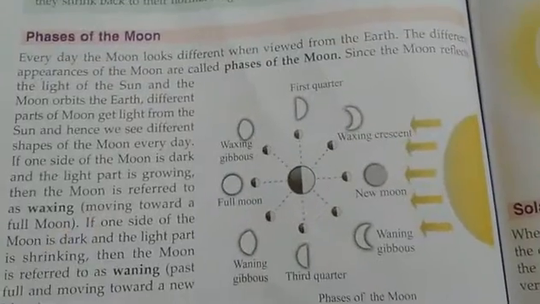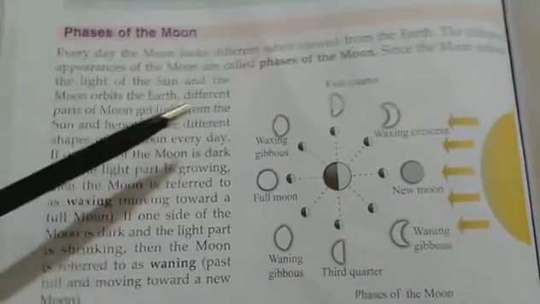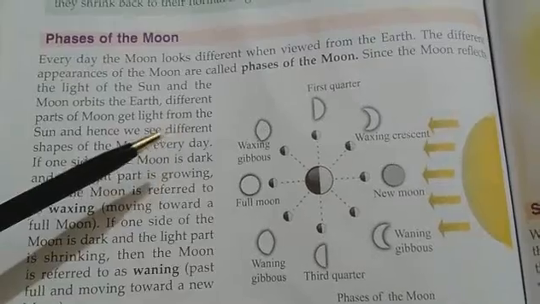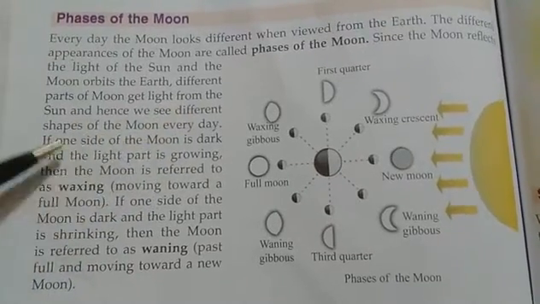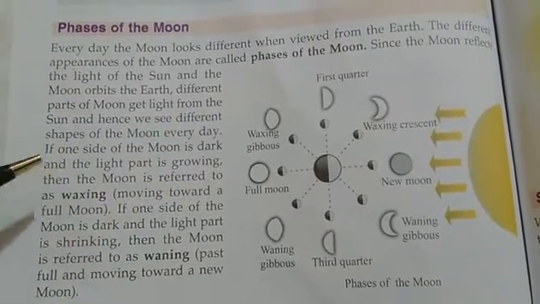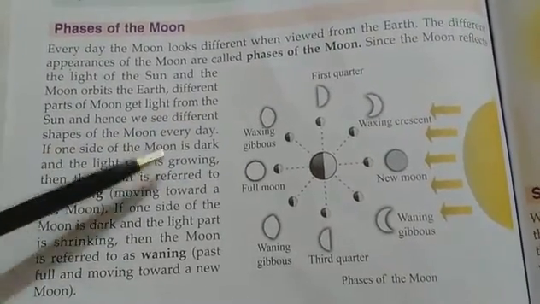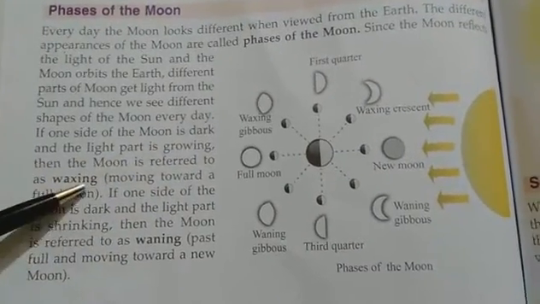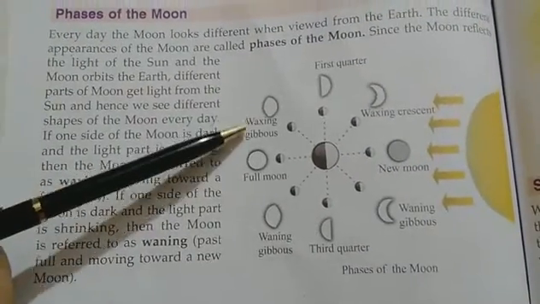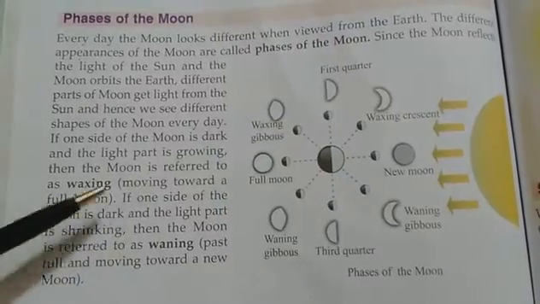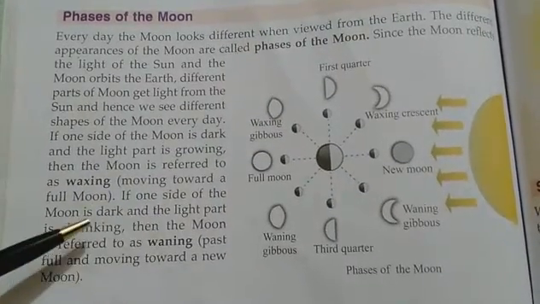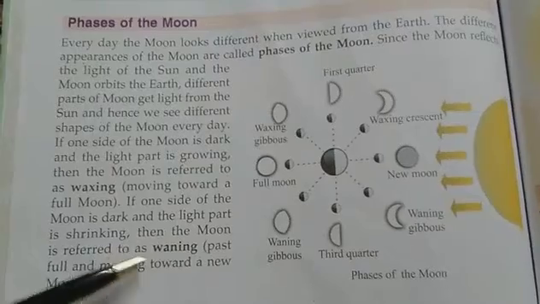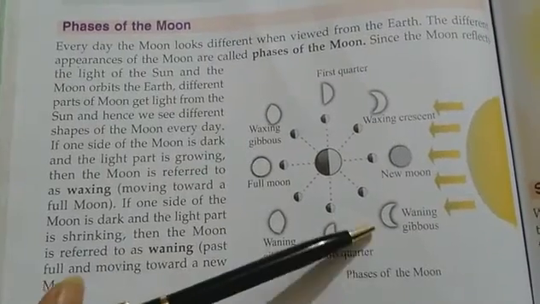Okay. The moon orbits the Earth. Different parts of the moon get light from the sun, and hence we see different shapes, as I told you before and discussed already. If one side of the moon is dark and the light part is growing, then the moon is referred to as waxing. This is waxing. And if one side of the moon is dark and the light part is shrinking, then the moon is referred to as waning. This is waning.